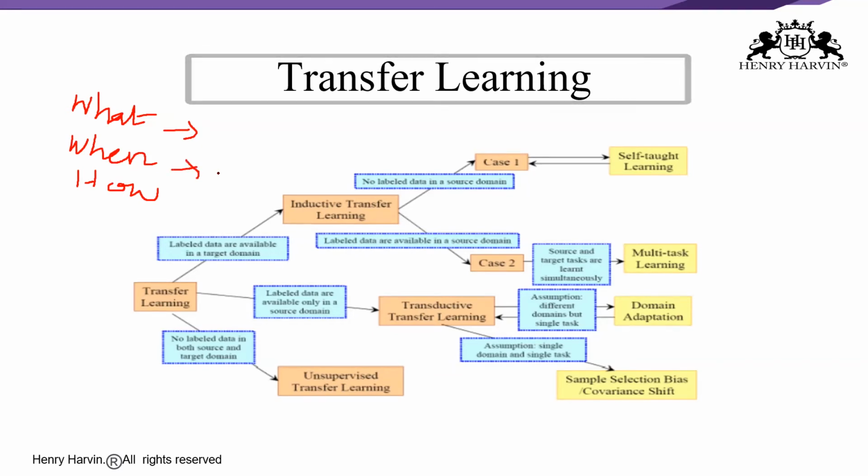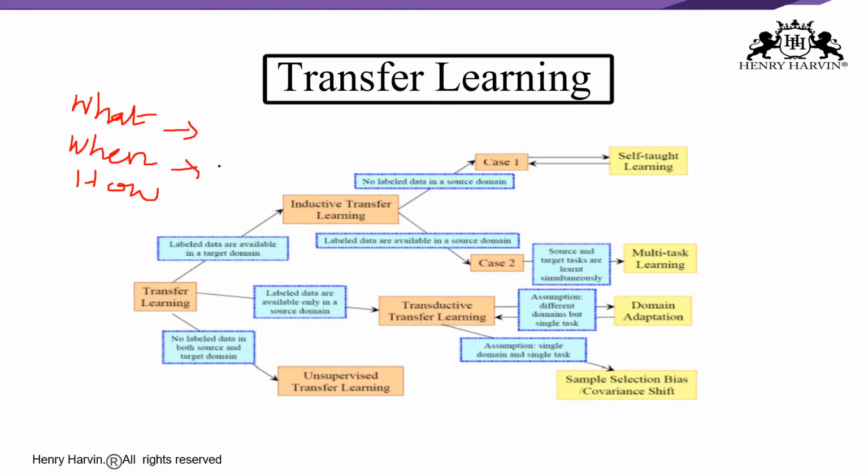So when to transfer? There can be scenarios where transferring knowledge for the sake of it may make matters worse rather than improving anything. We aim at utilizing transfer learning to improve target task performance and not degrade it. So we need to be careful about when to transfer and when not to transfer, right? How to transfer? Once what and when have been answered, we can proceed towards identifying ways of actually transferring the knowledge across domains. This involves changes to existing algorithms and different techniques, which we will try to understand here.